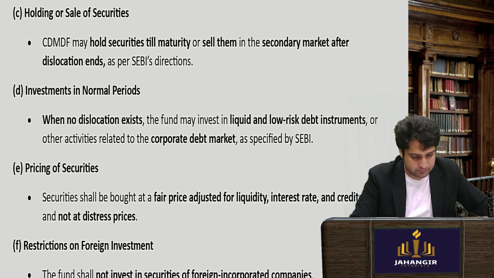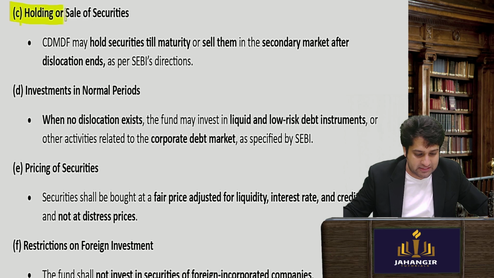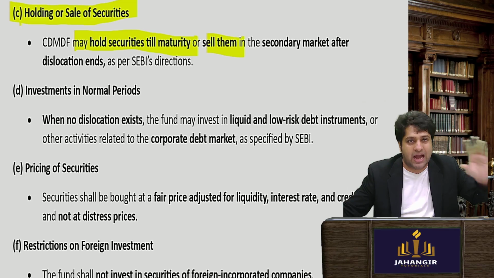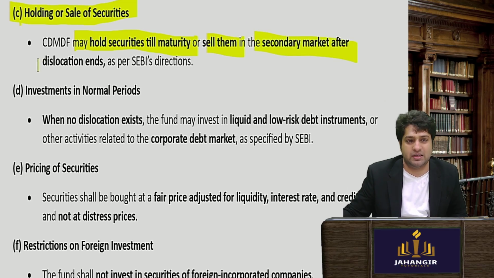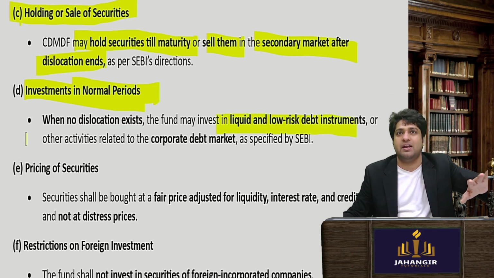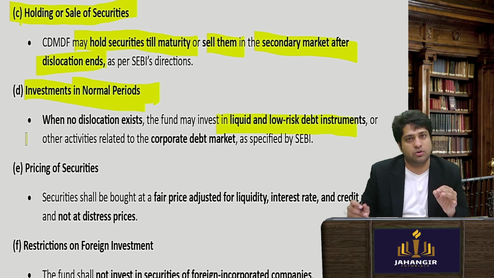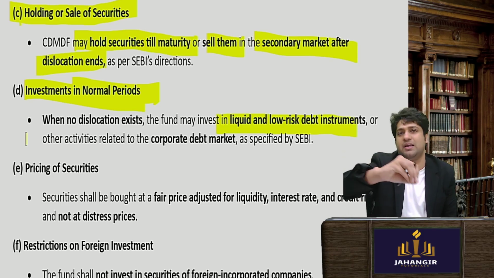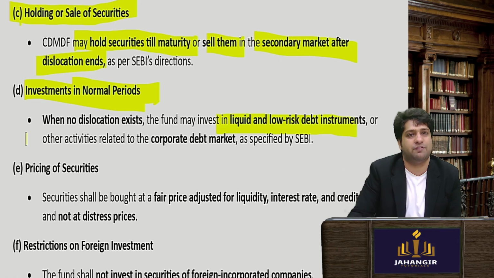Now, holding and sale of the units. As I told you, this fund may hold a security till maturity, or ideally they will sell it after the market dislocation has ended. Investment in the normal period: I told you, in the normal period they cannot invest anywhere. They will be dormant, and they will invest only in things like government securities, liquid funds, etc.